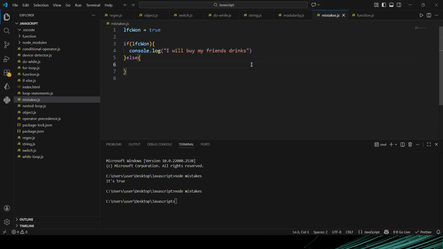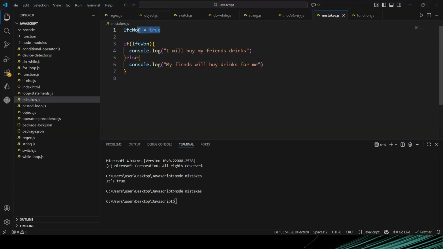But if they lose, that's the else: my friends will buy drinks for me. Okay, so now I have two alternatives. If this is true, this one goes. If not, this one. But both of them cannot go at the same time.